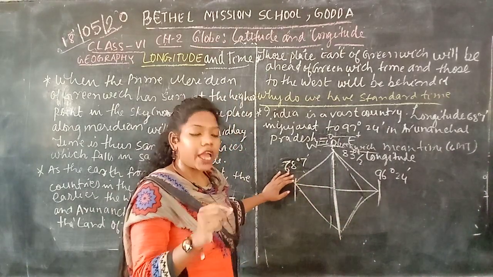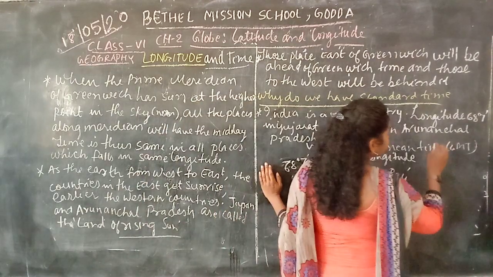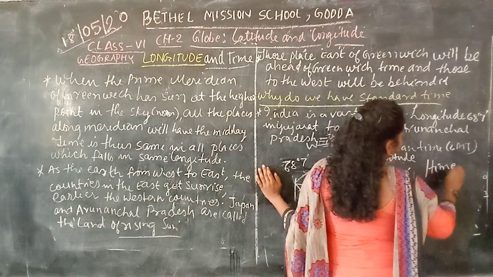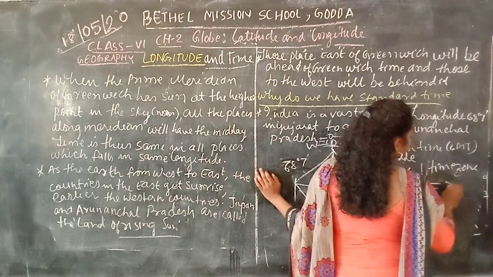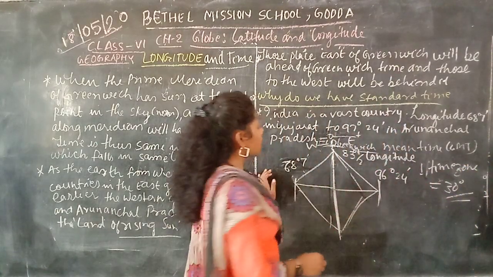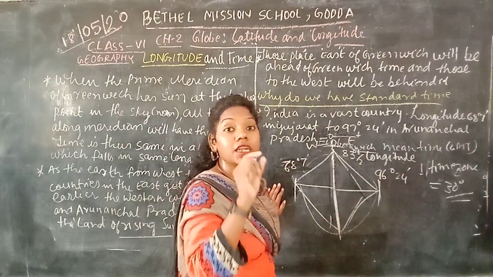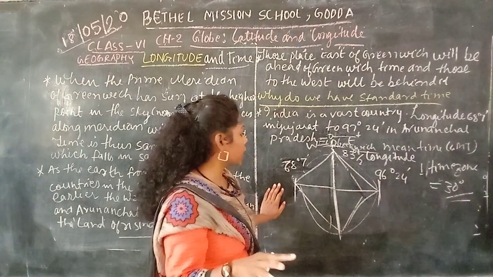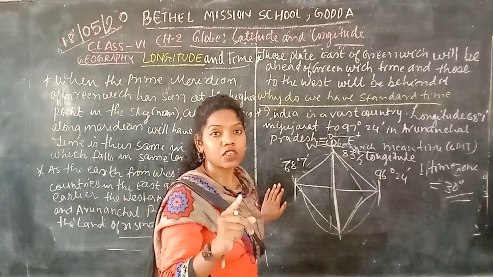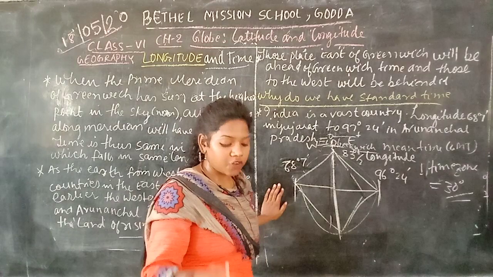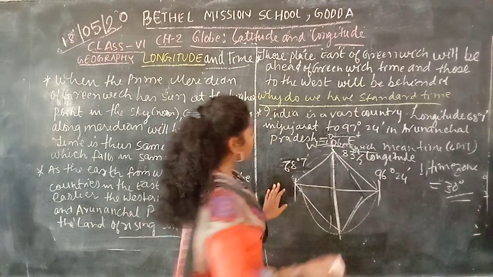If you talk about one time zone, it takes 30 degree longitude. As we know, it takes 4 minutes to complete one longitude, the distance between two longitudes. So we will just calculate it here.